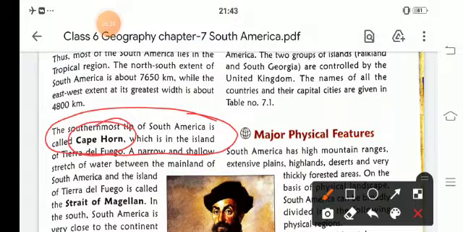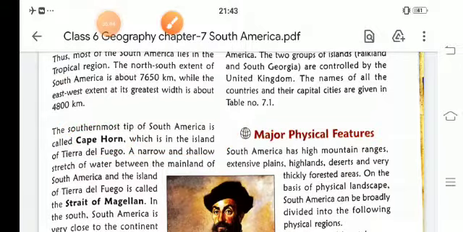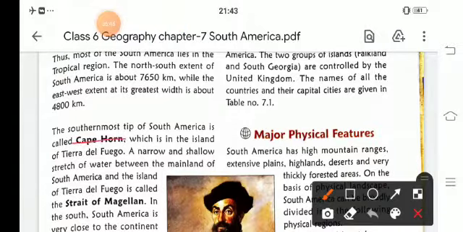The southernmost tip of South America is called Cape Horn, which is on the island of Tierra del Fuego. It is separated by a narrow and shallow stretch of water between the mainland of South America and the island of Tierra del Fuego. It is known as the Strait of Magellan.